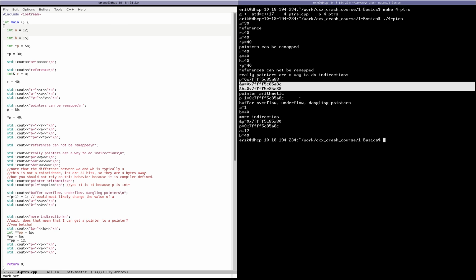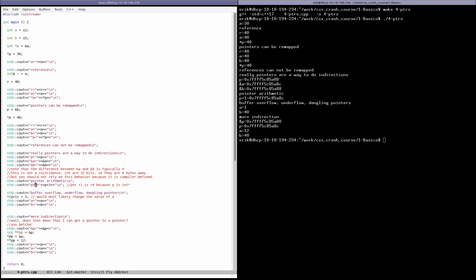One of the reasons why people may want to use pointers is to be able to change the location they're pointing to, or to do pointer arithmetic. You can do things like access p plus 1, which would be the next integer after wherever p is pointing. And you can see that p plus 1 is going to be 5A8C, and that can be a little bit confusing. P was 5A88, and when you added 1, you went to 5A8C.